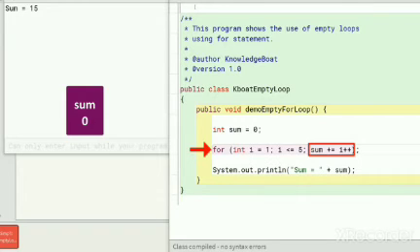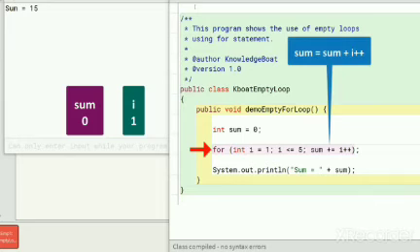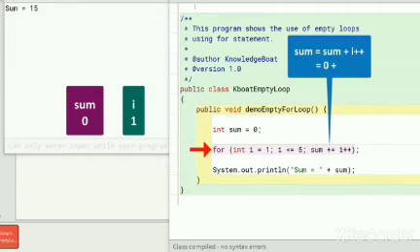I will help you understand it through a dry run of this program. At the start of the loop, I is initialized to 1. Loop condition is true, first iteration starts. But as the loop body is empty, program control immediately comes to the update part. This sum += I++ can be written like this. I have just expanded the shorthand operator +=. Now we must put the values of sum and I. Current value of sum is 0, so this becomes sum = 0 +. Next, we need to put the value of I++.